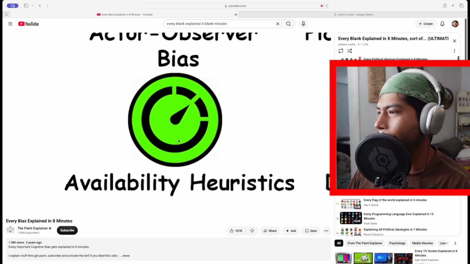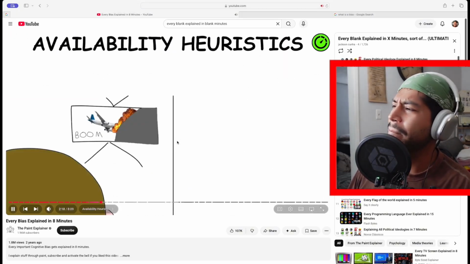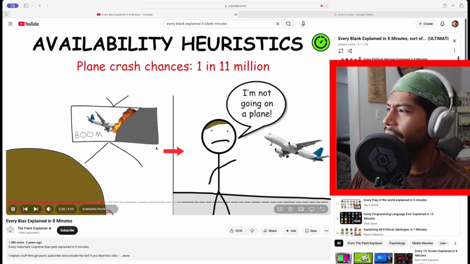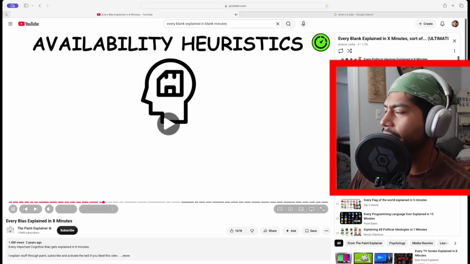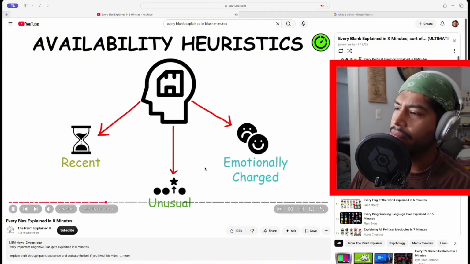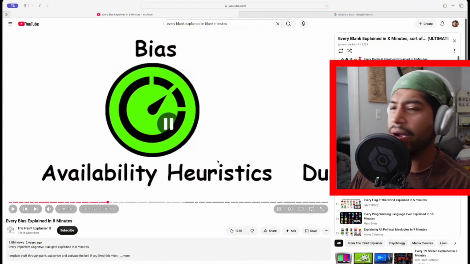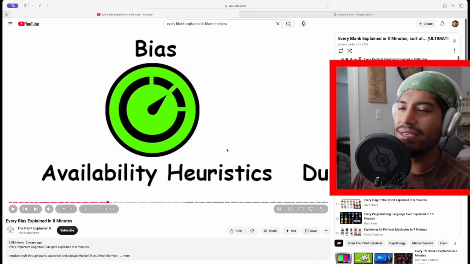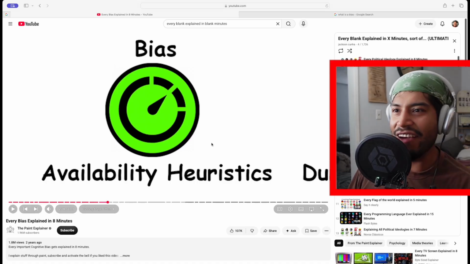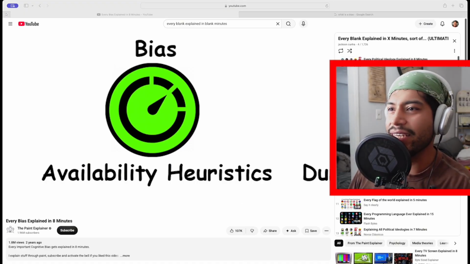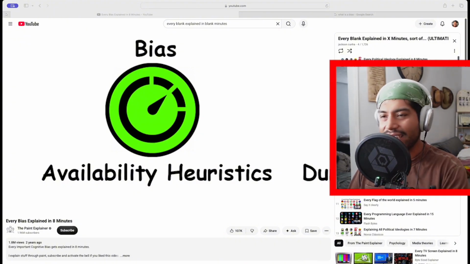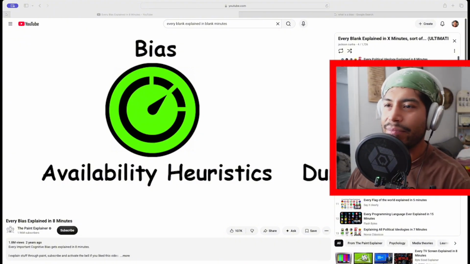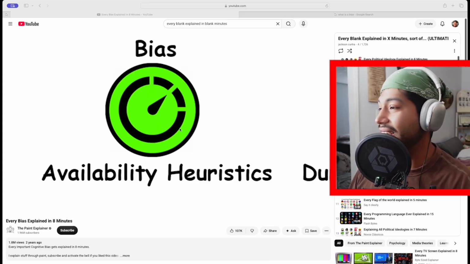Availability heuristics. The availability heuristic is the tendency to overestimate the likelihood of events that easily come to mind. The availability of memories can be influenced by how recent they are or how unusual or emotionally charged they may be. Okay, not bad. Yeah, it's kind of true, right? You see a plane crash on the news, and you're like, oh gosh, I have a trip coming up in 2 weeks. What if that's me? It's not something that happens all the time, but there's always that chance.